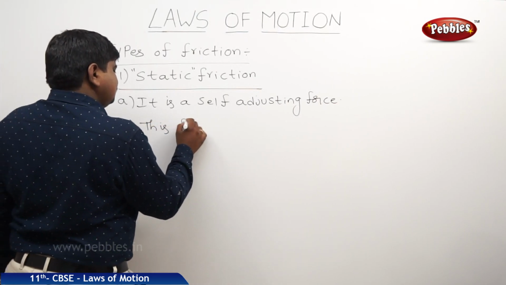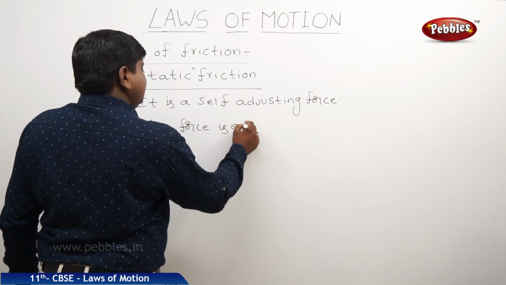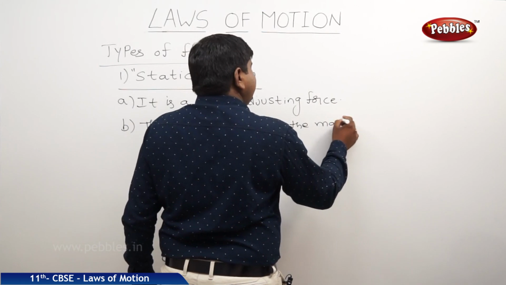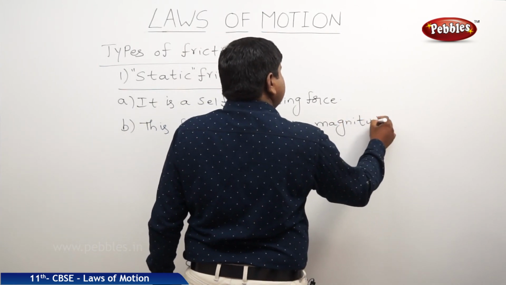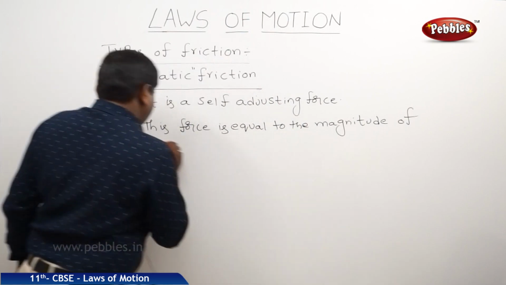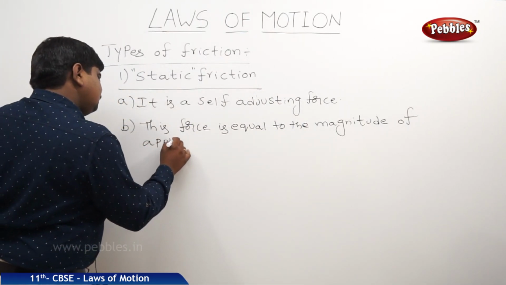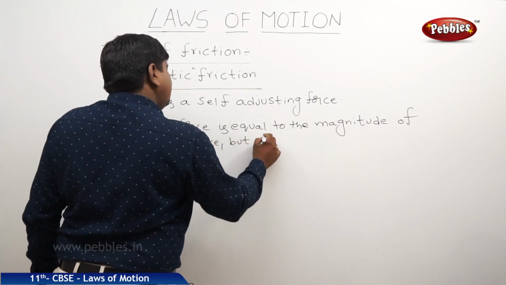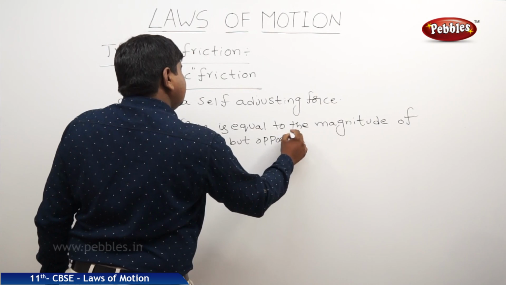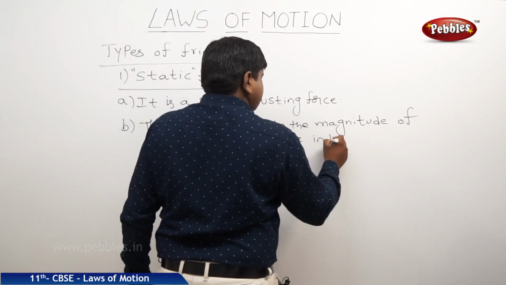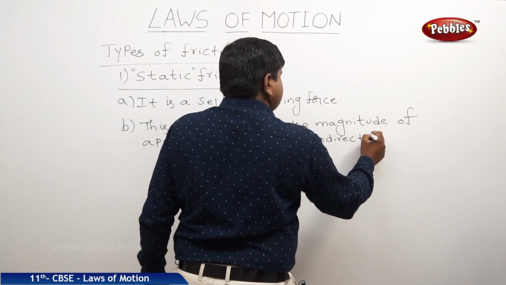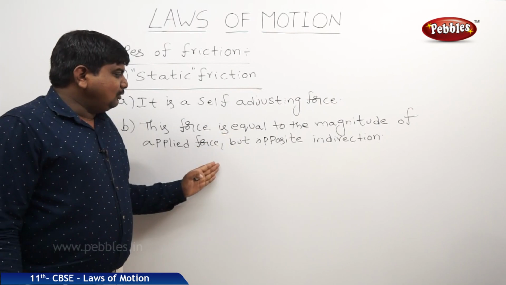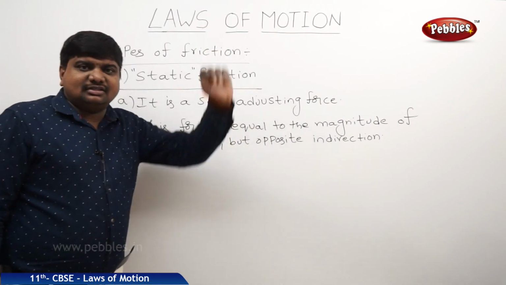This force is equal to the magnitude of applied force but opposite in direction. So from the second law we can say that this frictional force is almost an example or consequence of Newton's third law of motion.